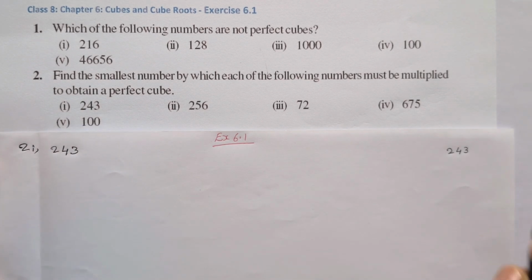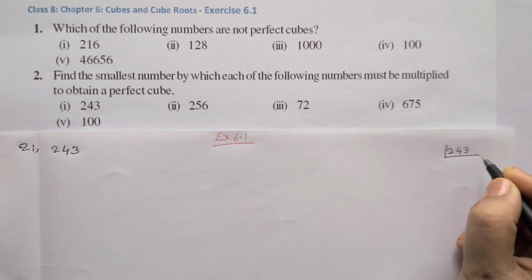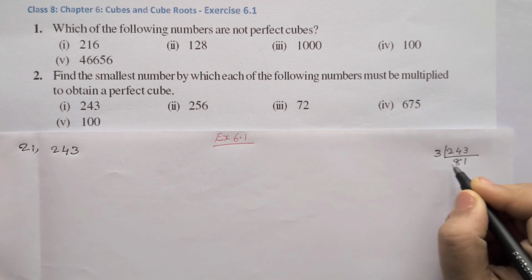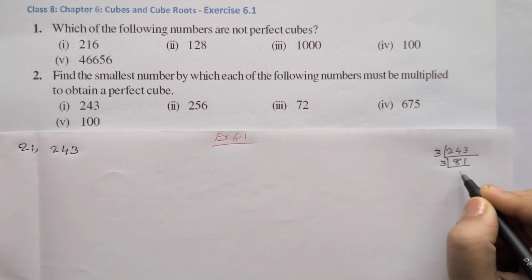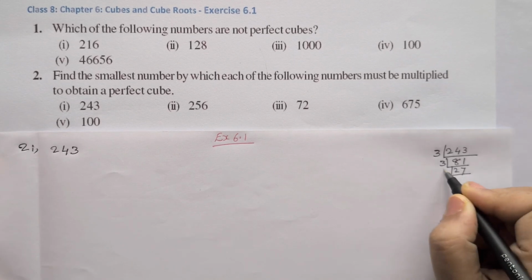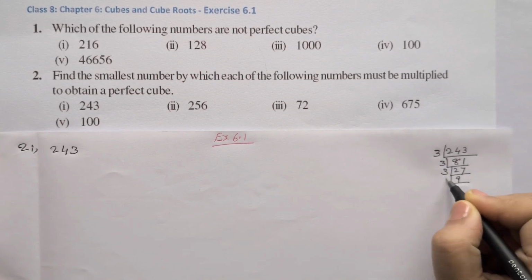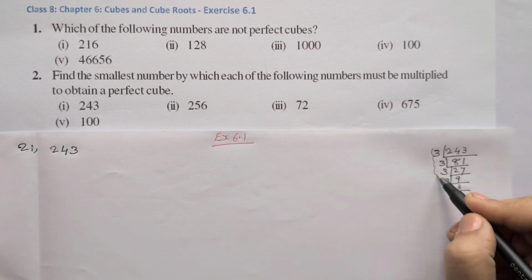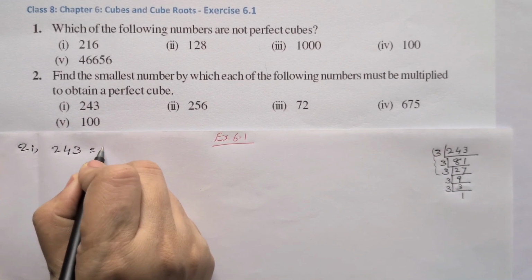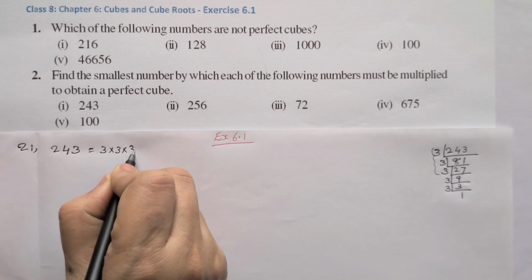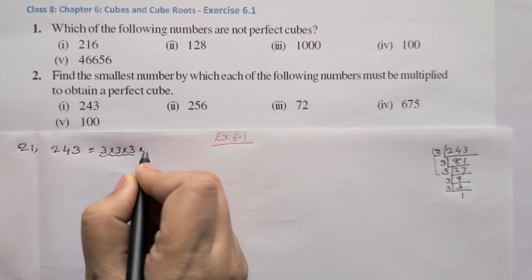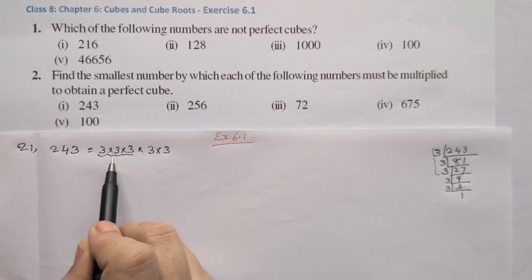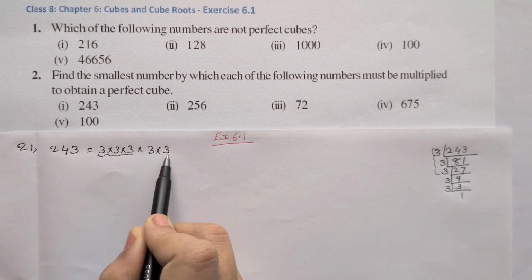First we have to prime factorize that number. 243 we can divide by 3, again by 3, and so on. We get one group of 3, and then two 3's are there.